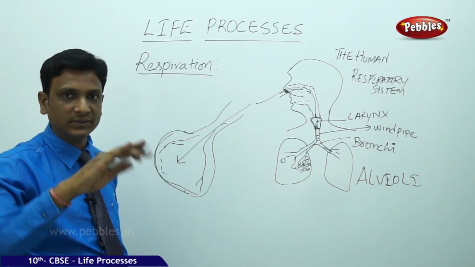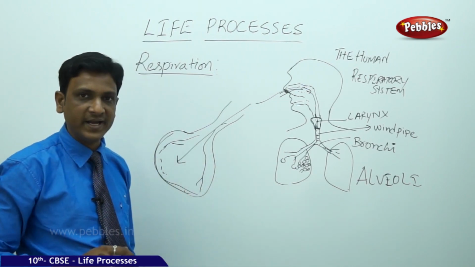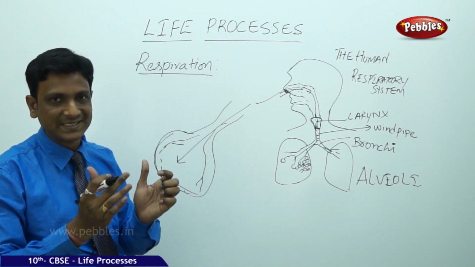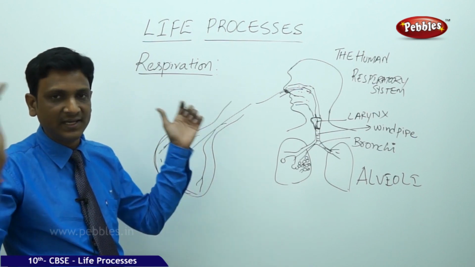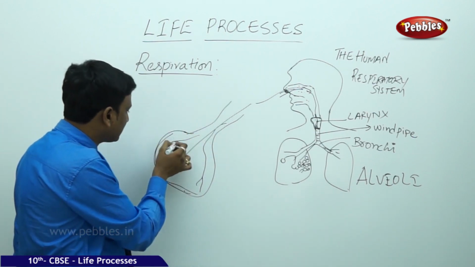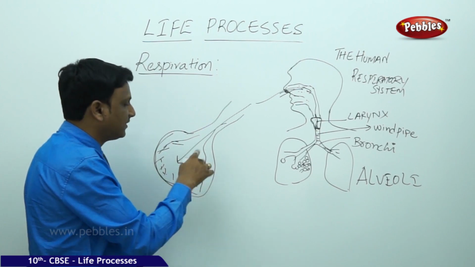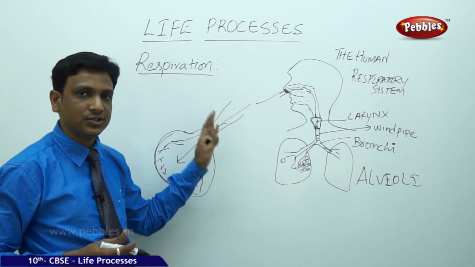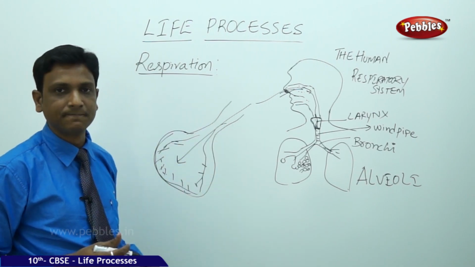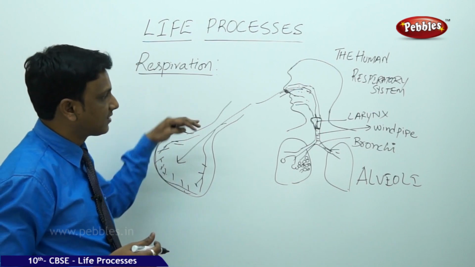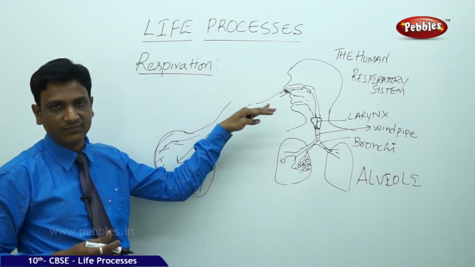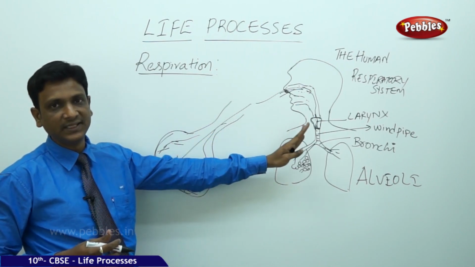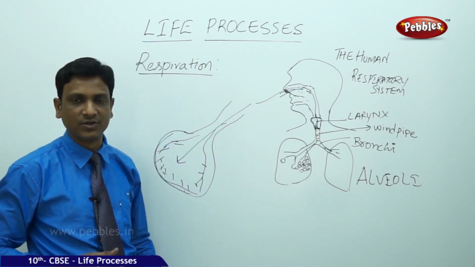The alveoli are like small bubbles folded because a large amount of area is kept in a small place. So more surface in less space. As the surface is more, there is a chance for more diffusion of gas. So more oxygen is diffused into the blood, and this oxygen is carried to different body parts. Humans have this kind of well developed structures for the collection of oxygen, as well as for the release of carbon dioxide into the atmosphere.